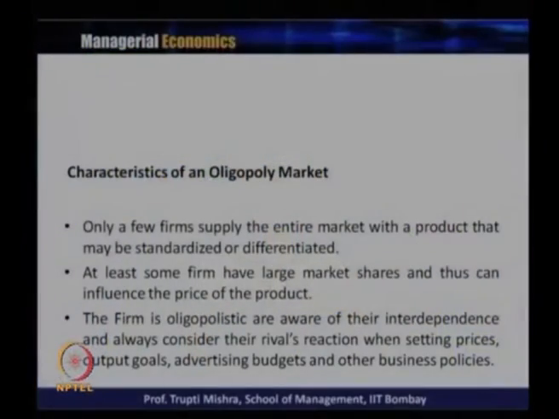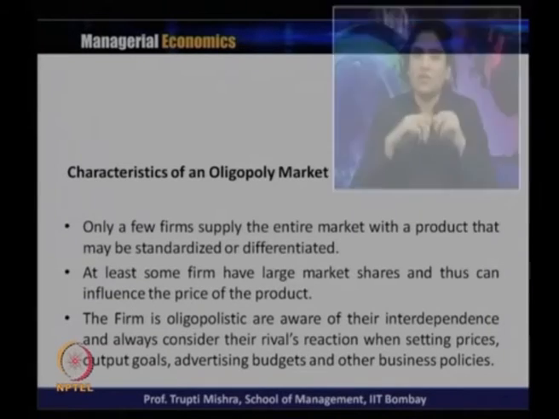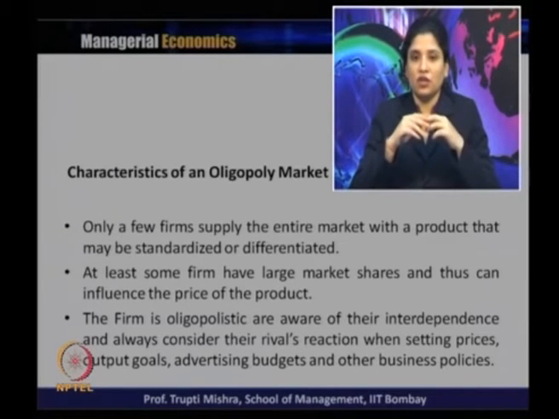So when it comes to the characteristics of the oligopoly market, the first characteristic is that there are few sellers. This is again a relative concept, whether few sellers or many sellers, but in the case of many sellers, only a few of them take the entire market share. So the first characteristic is that only a few firms supply the entire market with a product that may be standardized or differentiated.